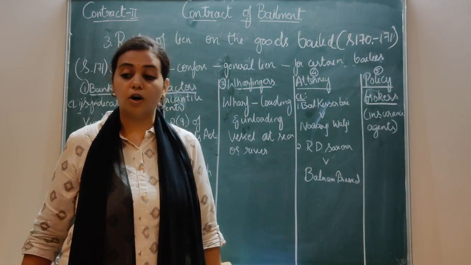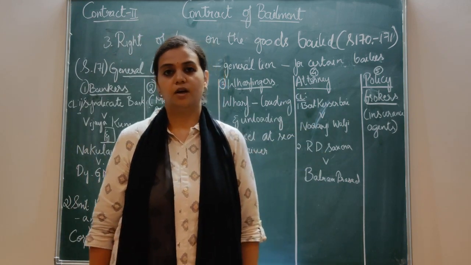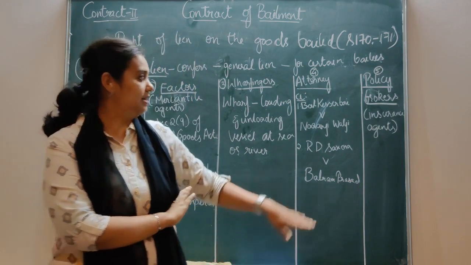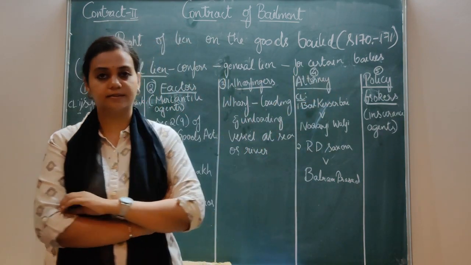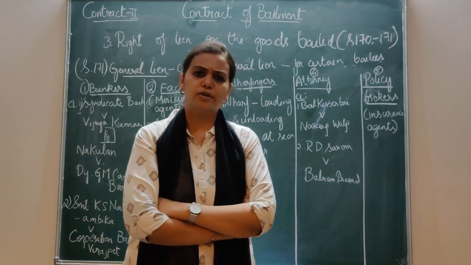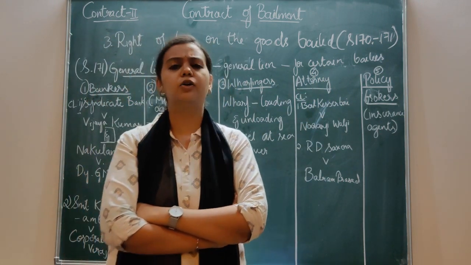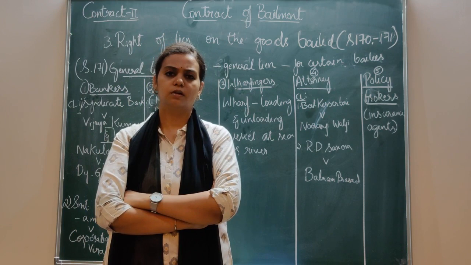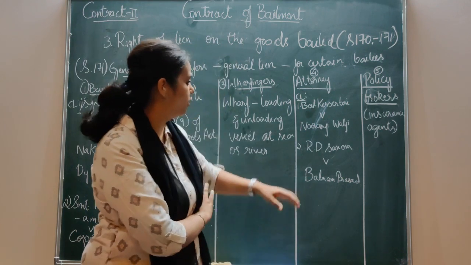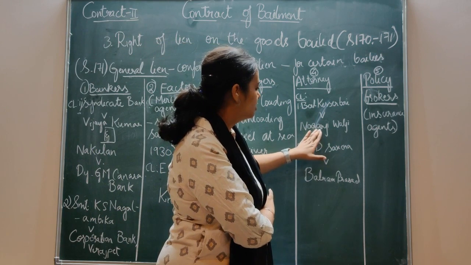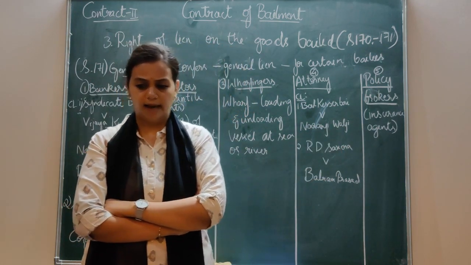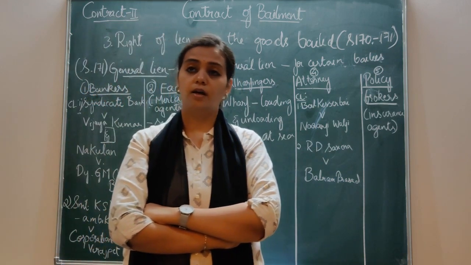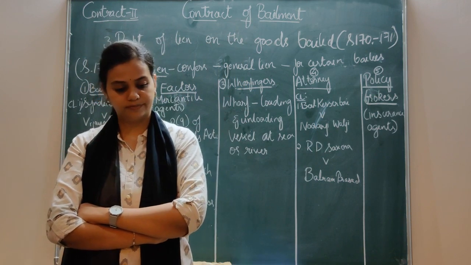General lien of attorneys. You know who attorneys are? I need not say that. Even they have certain rights under this. When you're talking about the general lien of attorneys, there are two different opinions which have come from the court. The first one was in the case of Balakesar Bhai versus Naranji Valji. It was said that an attorney can hold the papers entrusted to him subject to the lien of his costs.